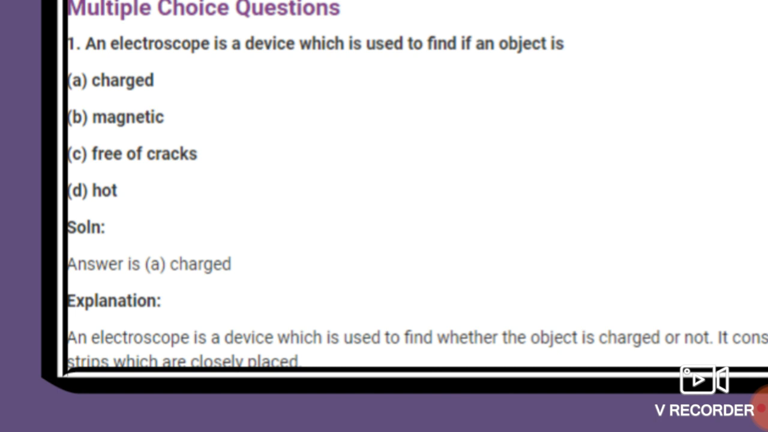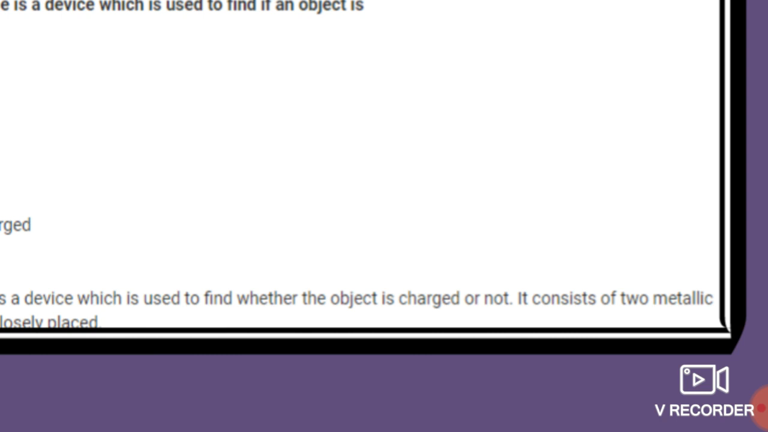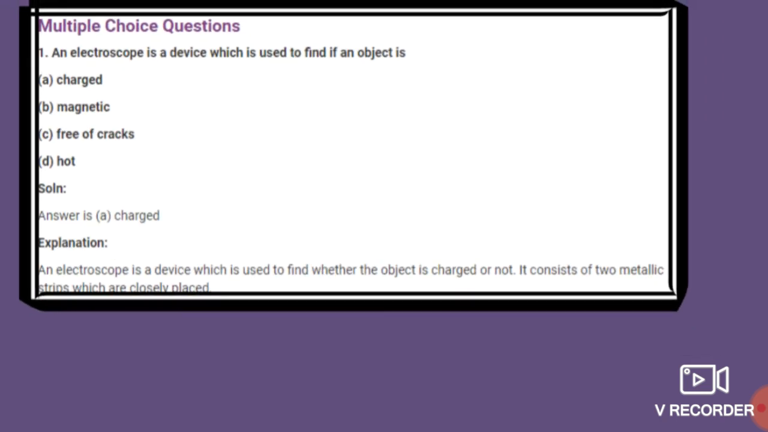So what is the explanation for this answer? An electroscope is a device which is used to find whether the object is charged or not. It consists of two metallic strips which are closely placed. Okay, students, so what is the answer over here? The option A, charge.